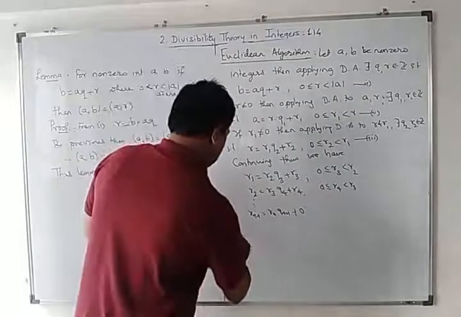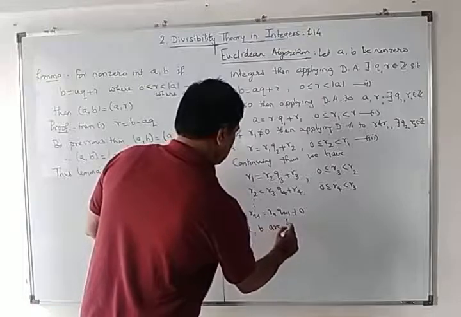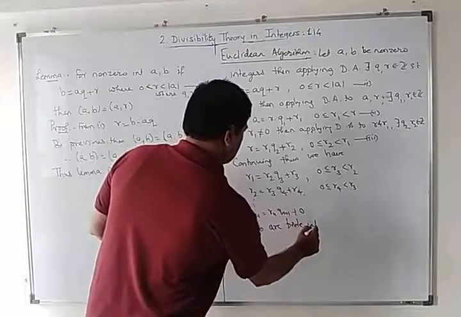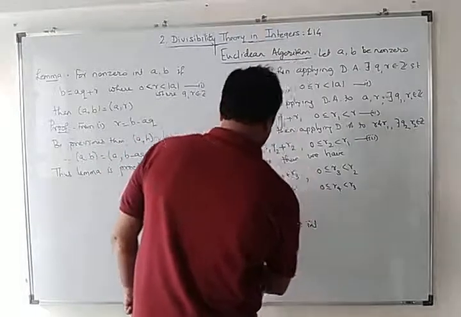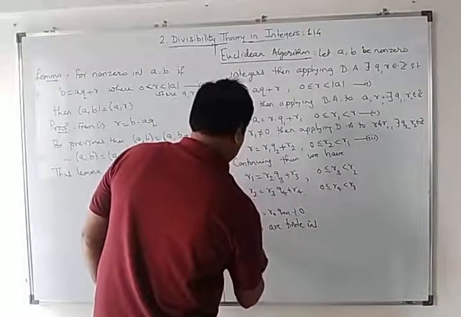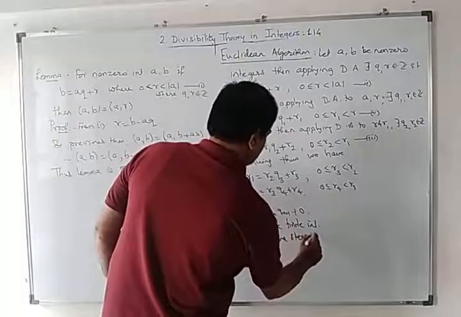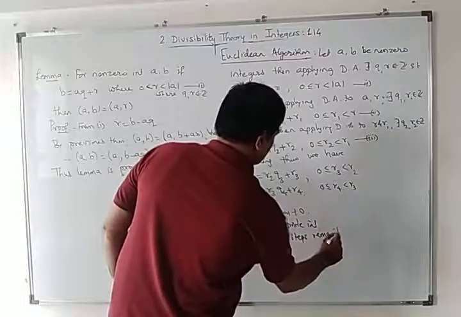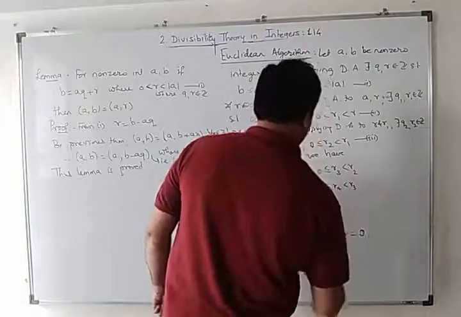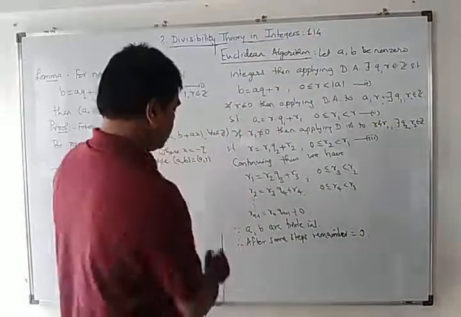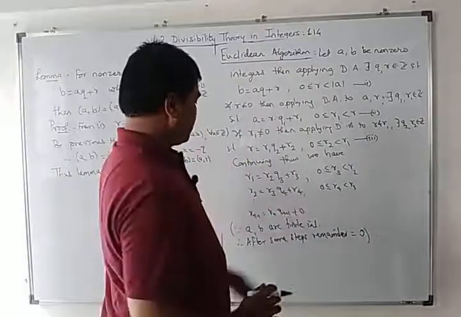Since A, B are finite integers, therefore, after some steps, remainder becomes 0. Somewhere remainder must become 0.